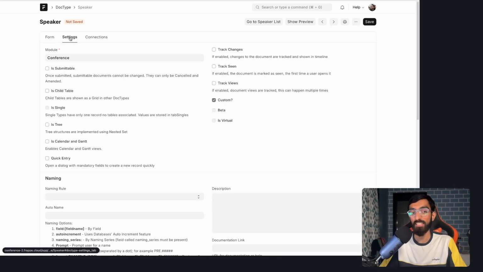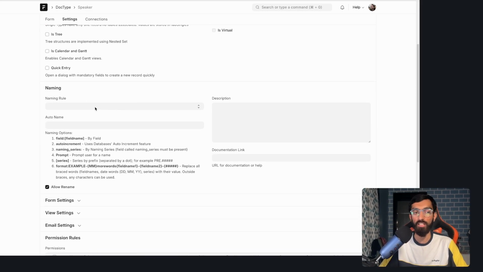And let's go to the settings. Now what I want is I will check this checkbox, right? Track changes. This is the metadata driven part I was talking about. This is the metadata that tells the framework that whenever anything changes in any of the speakers, track it.